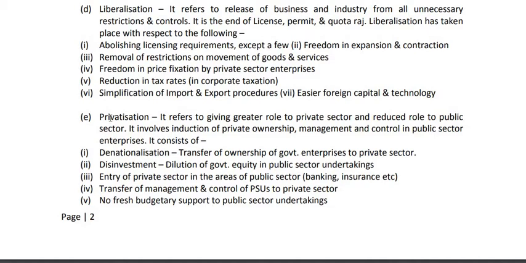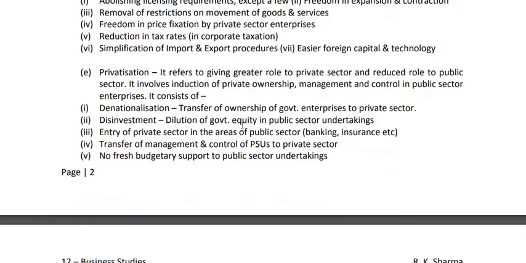Now number E, privatization. Privatization refers to giving a greater role to the private sector and a reduced role to the public sector. That means it is the policy of giving more freedom to the private sector and less freedom, less role to the public sector. Earlier, before privatization, the public sector was playing the major role and the private sector role was limited.